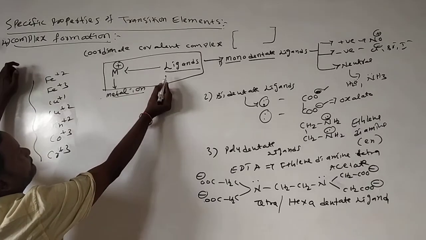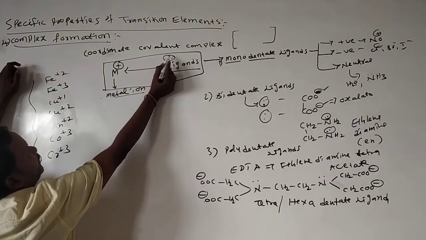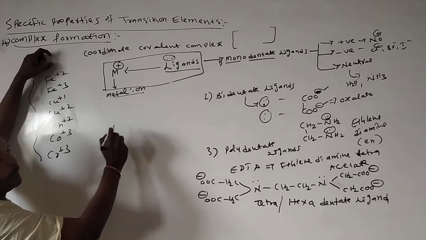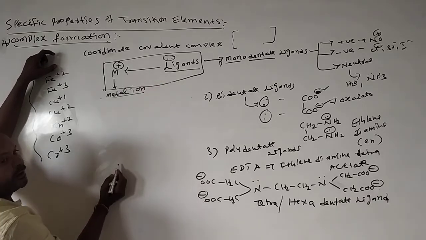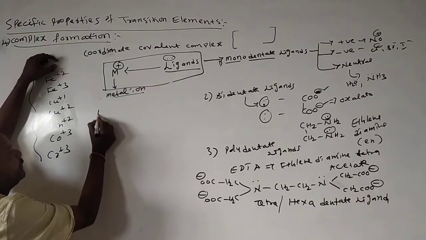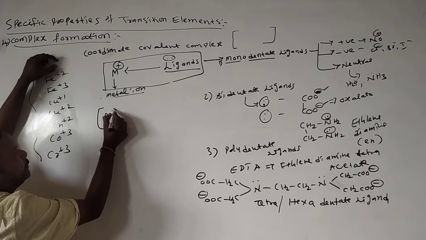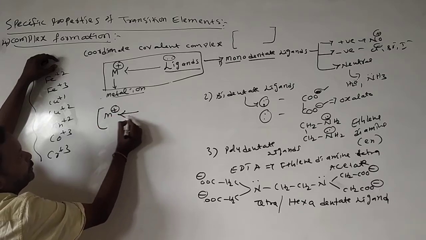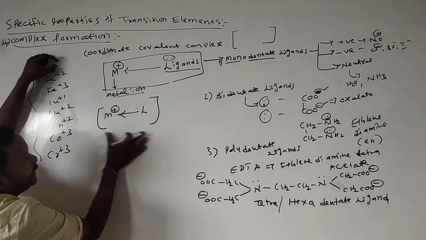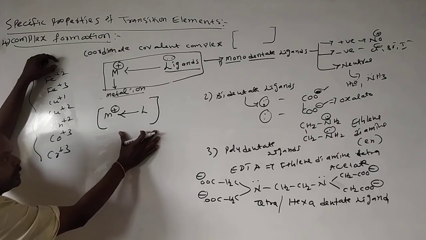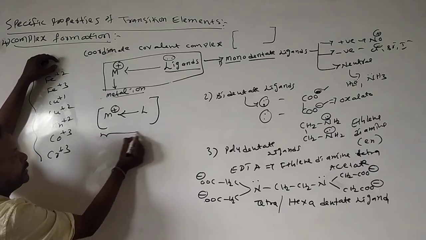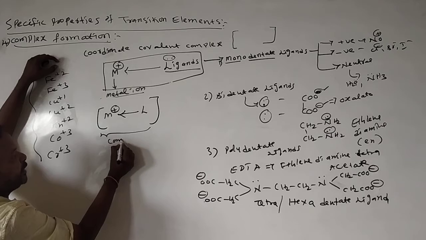The ligand donates one electron pair towards the metal ion and forms a coordinate covalent bond. This we call a complex compound. This we call the complex sphere.